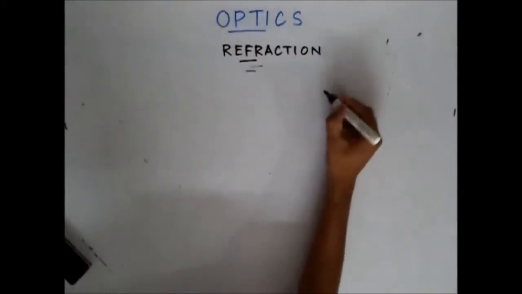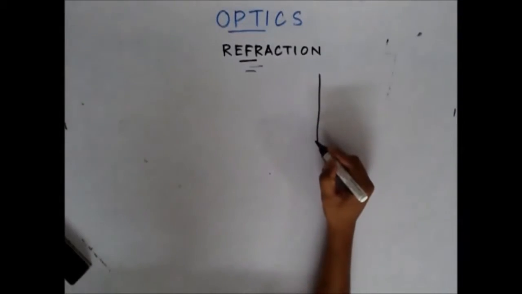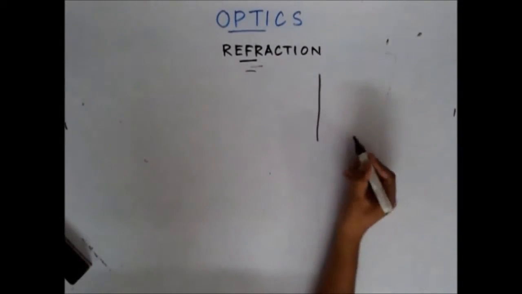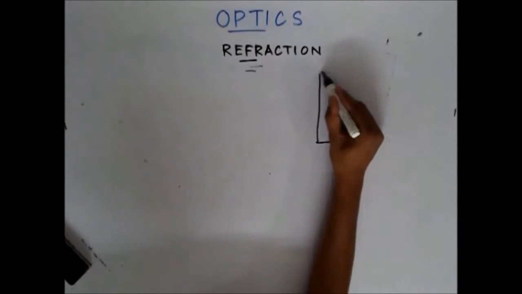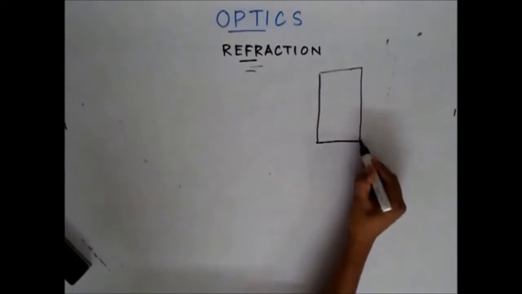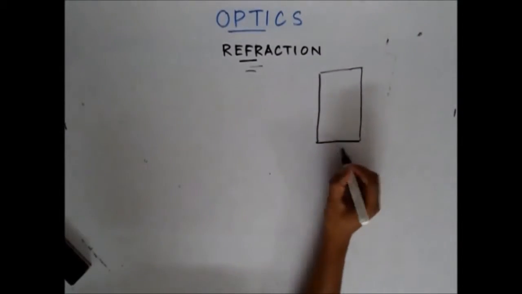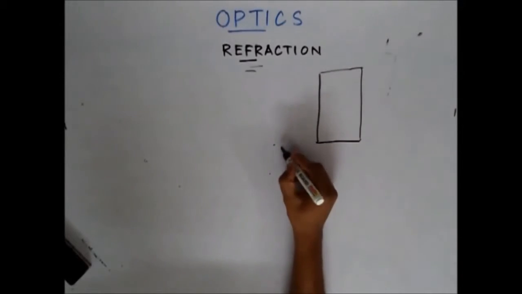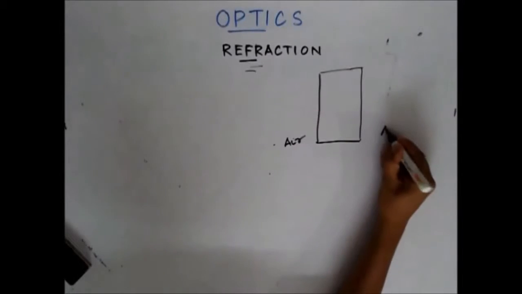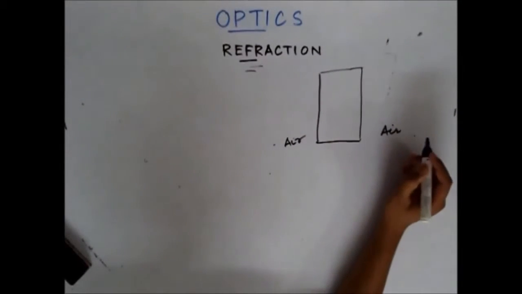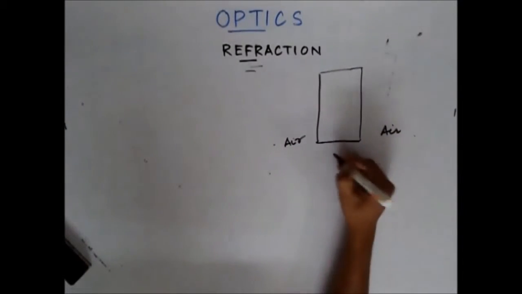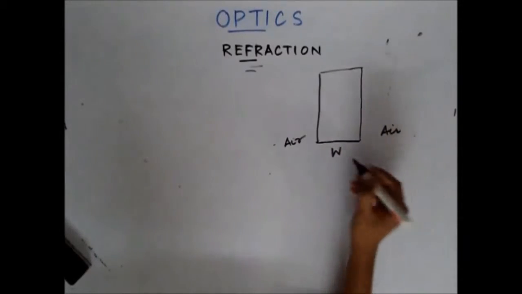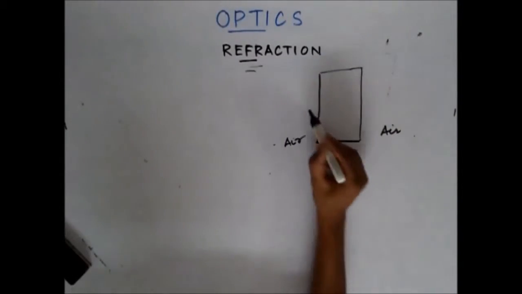That means, let's say I keep a glass slab, with air on both sides, and the width of the glass slab is W with a refractive index of mu.